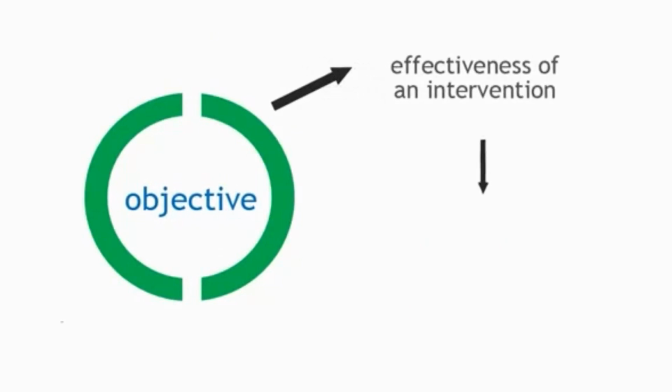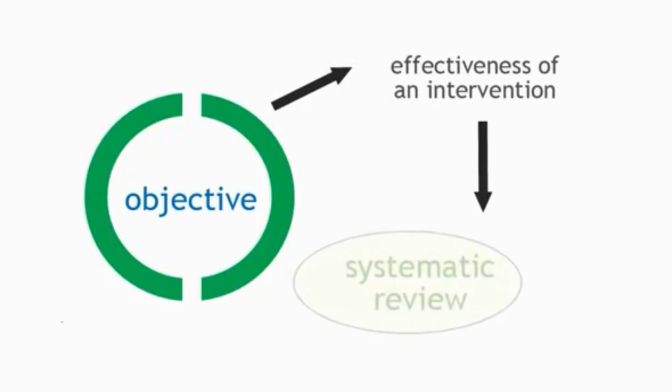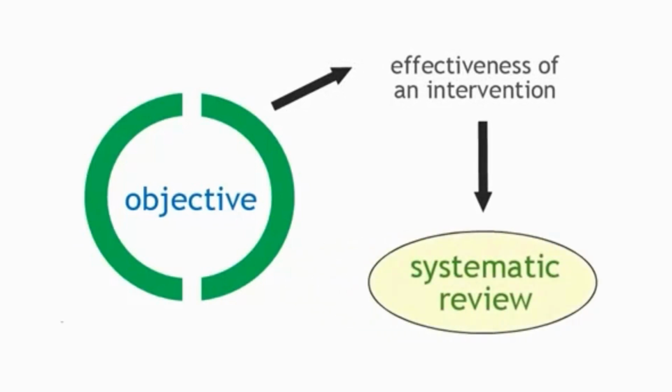In order to define your objective, think about what it is you're trying to understand about the topic you're reviewing. If you want to know how effective an intervention is, it's likely that you will need to conduct a systematic review comparing the intervention with others in terms of one or more outcomes.